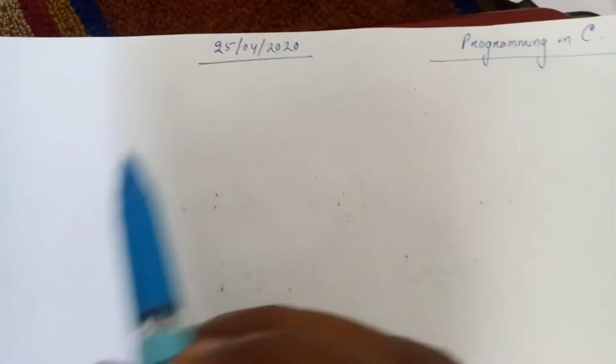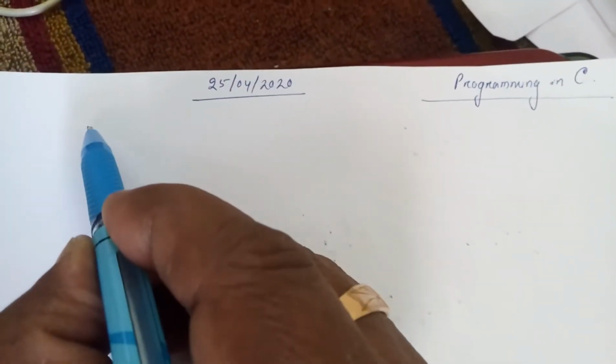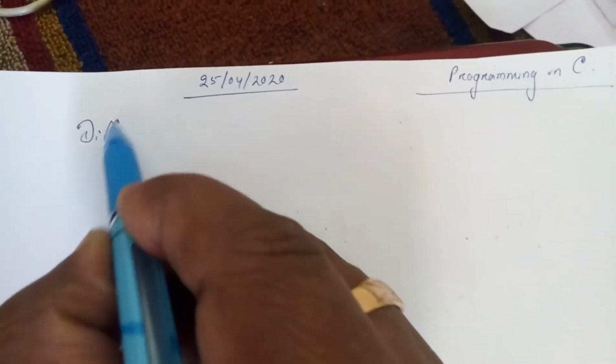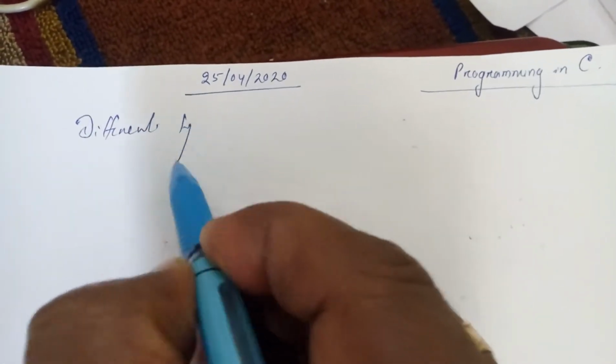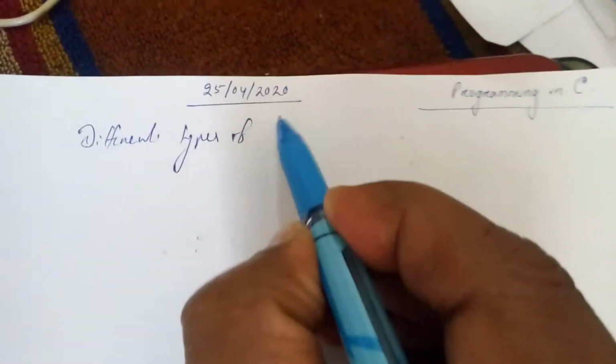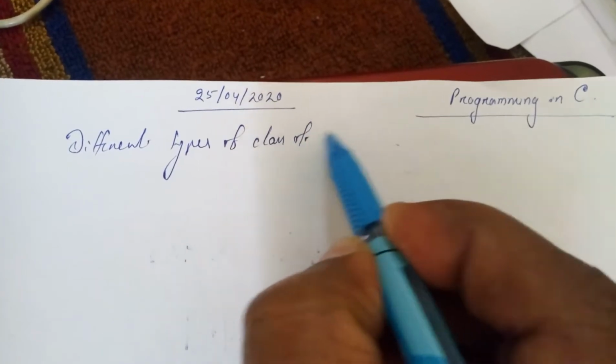Today we'll discuss different types of variables.